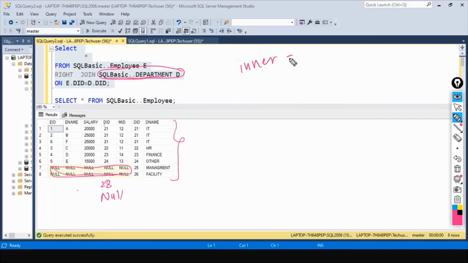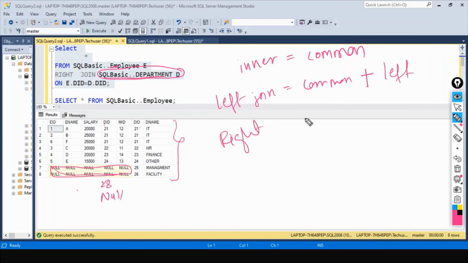To revise, in case of inner join, only the common elements between the two tables will be returned. In case of left join, along with the common elements, you will be picking everything from the left table. In case of right outer join, all the common elements between both the tables plus everything from the right table, in this case department. Now we are left with full outer join.